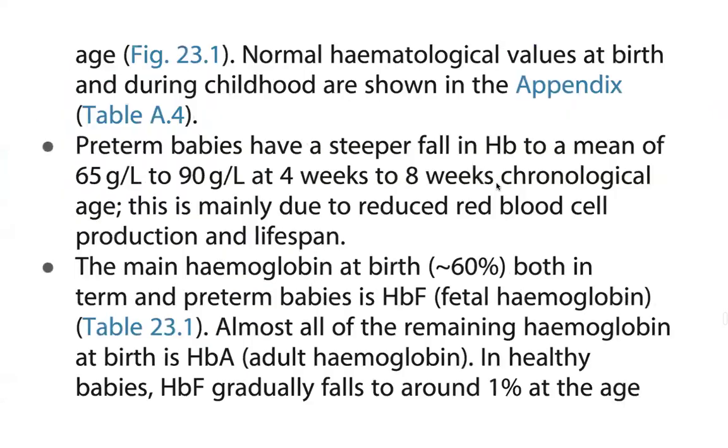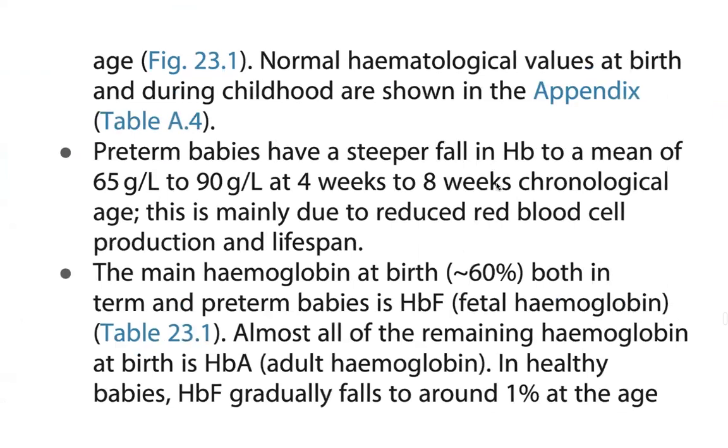Age-specific normal hematological values for growth and age are shown. Preterm babies have a steeper fall in Hb, which remains low for 4 to 8 weeks chronological age, mainly due to reduced red blood cell production and lifespan.